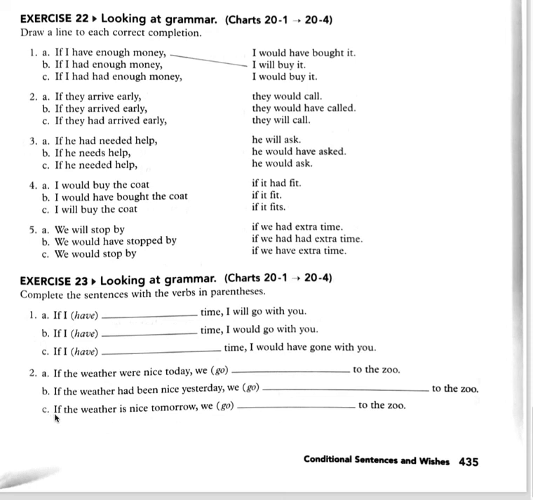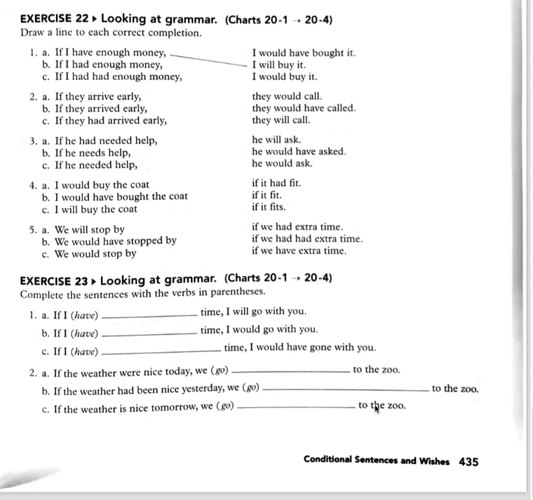Letter C. If the weather is nice tomorrow, so this verb in the if clause is in the simple present, so this is going to be real in the present future. If the weather is nice tomorrow, we will go to the zoo. Now if you turn to page 436, we have number 3. We don't have it on the screen, but I'd like to finish exercise 23 with number 3.